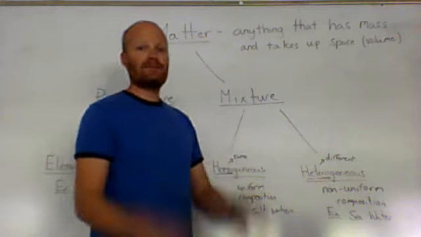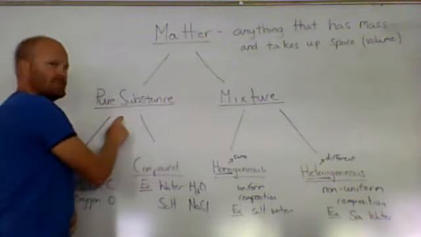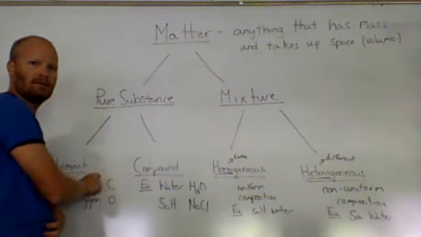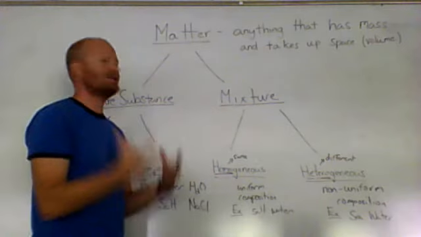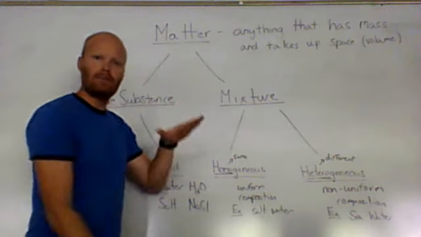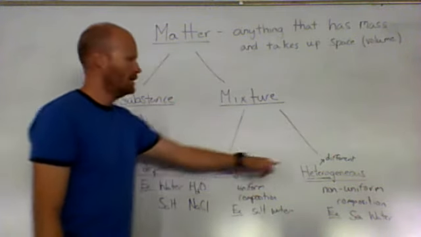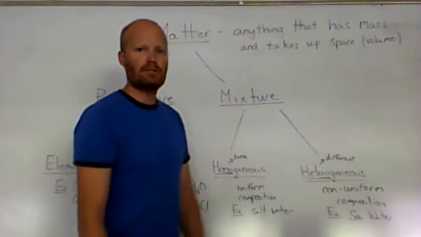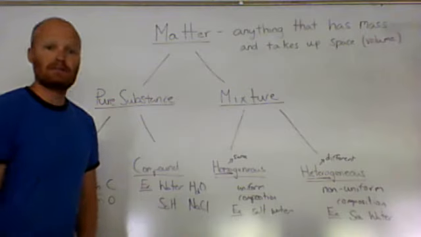And that's our classification of matter. Just a quick review. Matter can either be a pure substance, which is an element or a compound. And if we take two or more of those pure substances and we physically put them together, we have a mixture. If they mix uniform throughout, we have a homogeneous mixture. If not, we have a heterogeneous mixture. So we're going to use this information to help us classify some substances in class.